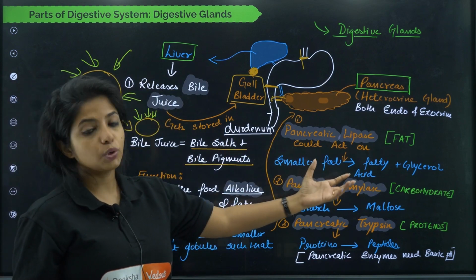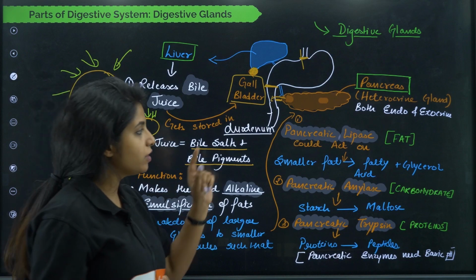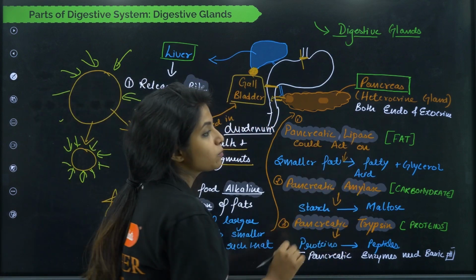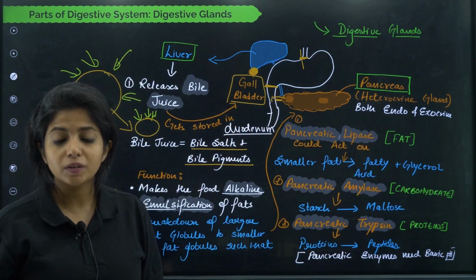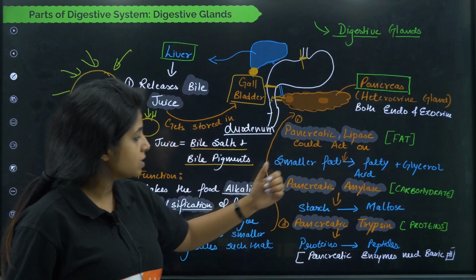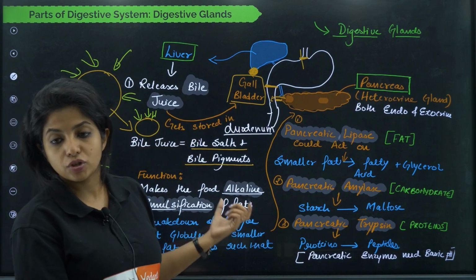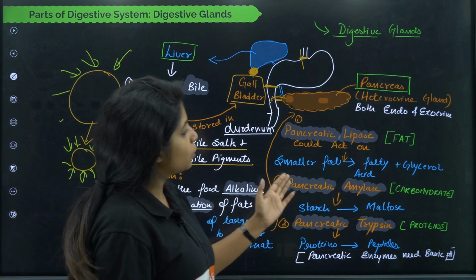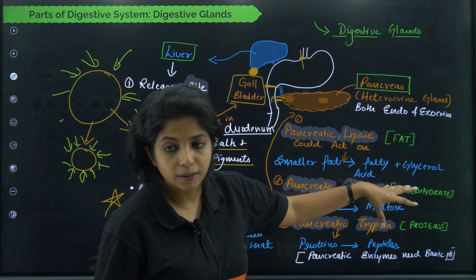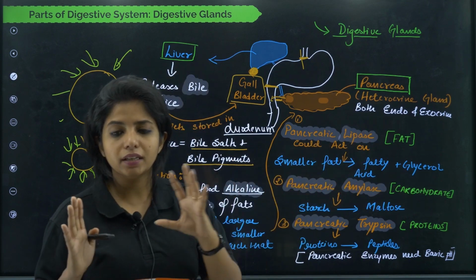Okay, the pancreas is going to secrete its enzymes as well. Now, let's see what all enzymes are there. The first enzyme that we have is pancreatic lipase, my dear children. Whenever the term lipase comes, just understand it is going to act on fat. This is the pancreatic lipase that needed smaller fat globules. So over here, the emulsified fat globules are broken down to fatty acid and glycerol.